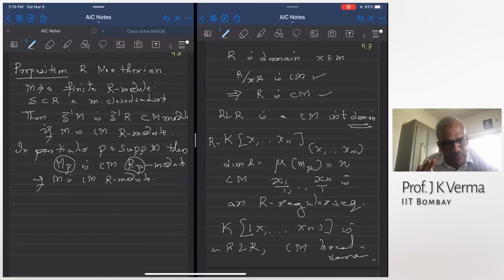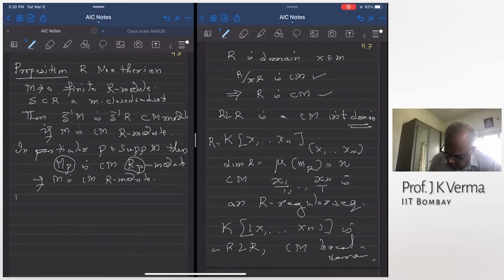We say a module is Cohen-Macaulay if when you localize at any maximal ideal, it is a Cohen-Macaulay Rm module. The Cohen-Macaulay property is first defined over local rings, and then carried over to non-local rings by saying that when you localize a module at all maximal ideals, you get a Cohen-Macaulay module over a local ring. But this is saying now that once you have the localization at maximal ideals being Cohen-Macaulay, I can localize at any prime ideal and the Cohen-Macaulay property will be preserved.